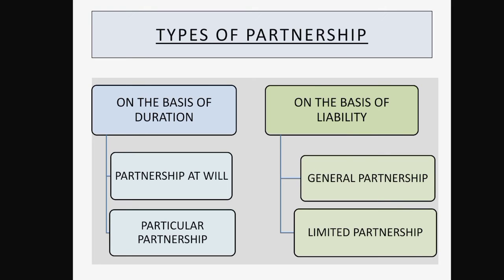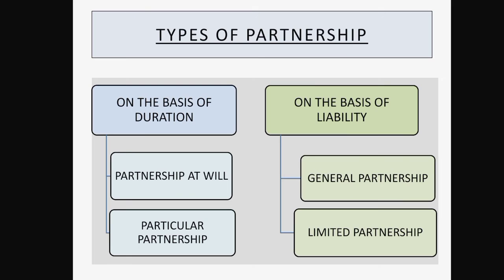We can take the example, if two persons jointly get a contract for construction of a bridge, then these two persons may form a partnership to construct the bridge, and when the bridge gets constructed and is ready, then the partnership automatically comes to an end. So we can say that particular partnership is formed for a particular project or a particular venture, and after the completion of that project or the venture, the partnership is ended.